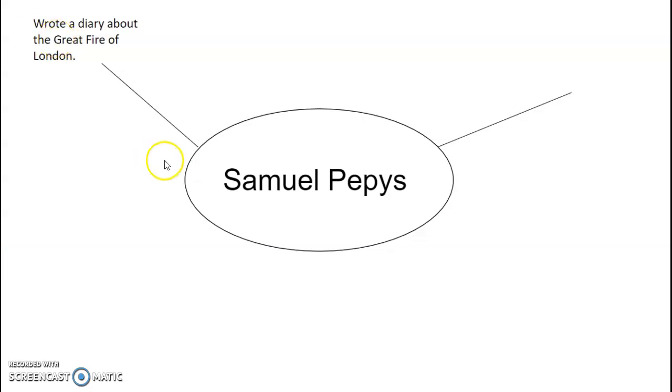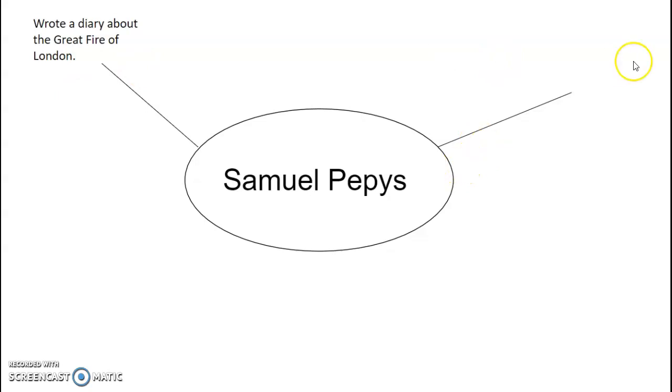So I have started this off, all right? So I know that Samuel Pepys wrote a diary about the Great Fire of London. So I've put this fact here: wrote a diary about the Great Fire of London. So that's my first fact, okay? So that will help me when I come to write my fact file next week.